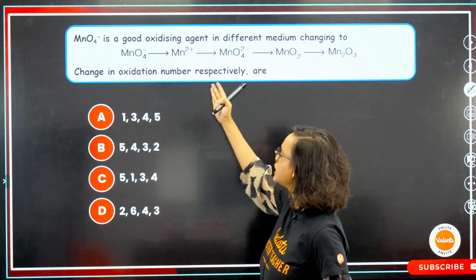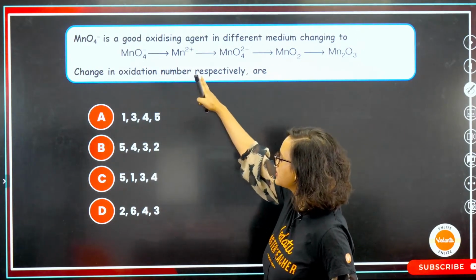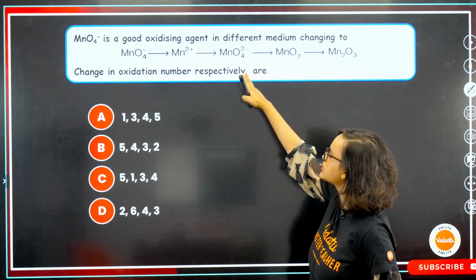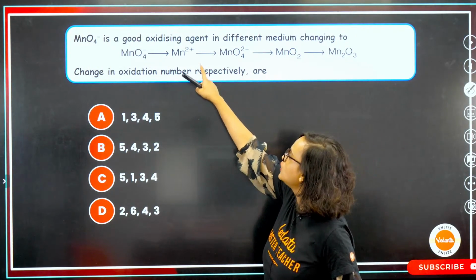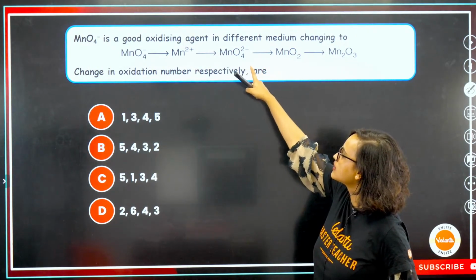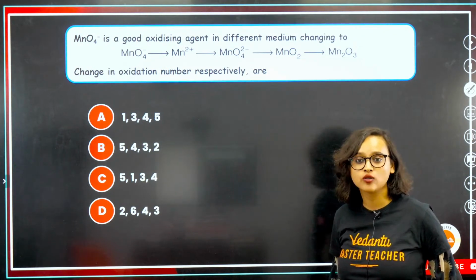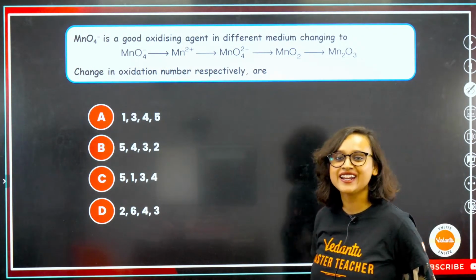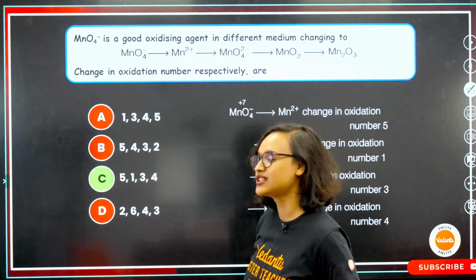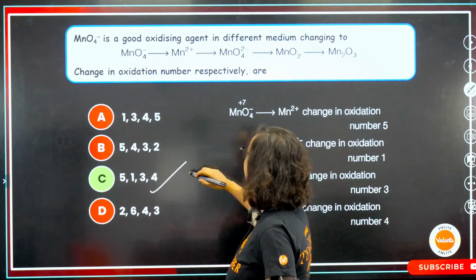MnO4- to Mn2+. What is the oxidation state here? Then what is the oxidation state here? 2+. And then what is this? Where is this? Here. You have to figure it out. Very good, Shiva Priya Ganapati. Absolutely right. Yes, it is option C. So let's find it out.